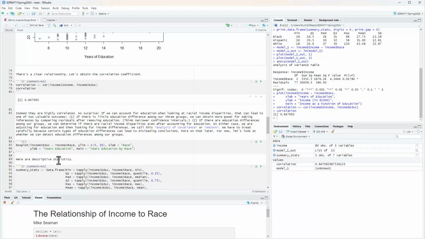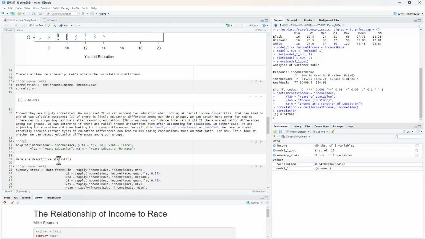And if you can remove the effect of education, you're actually decreasing the residuals in your study. Because if education is just ignored, but it happens to be an extraneous variable, something that's influencing income, and you're ignoring it, that residual stays in there. But if you pull education out of income, then what you're leaving behind is a smaller residual, and smaller residuals mean more power. So that's the first advantage that we have.